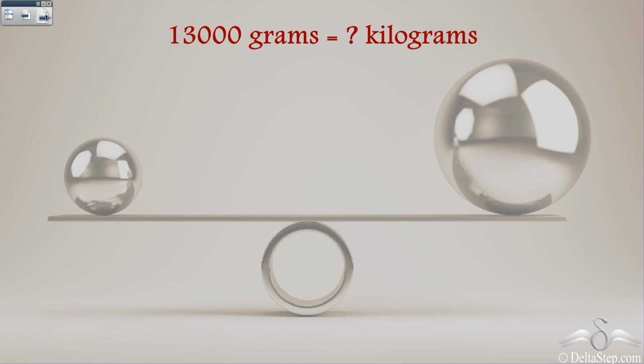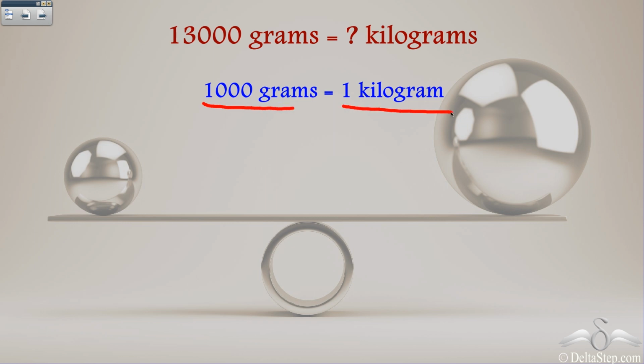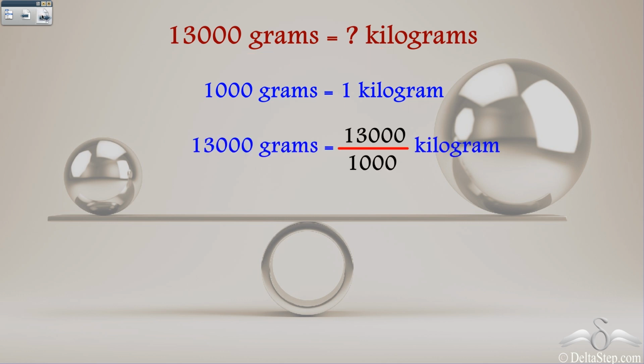Now in this you need to convert 13,000 grams into kilograms. So how many kilograms is 13,000 grams? Again, we know that 1000 grams is equal to 1 kilogram, and here you are converting from grams to kilograms. So you are converting from smaller unit to larger unit.